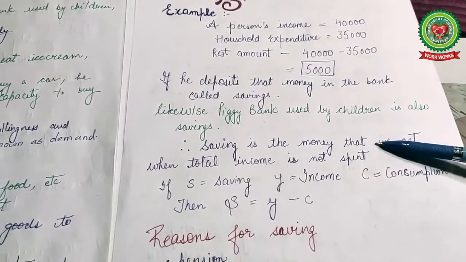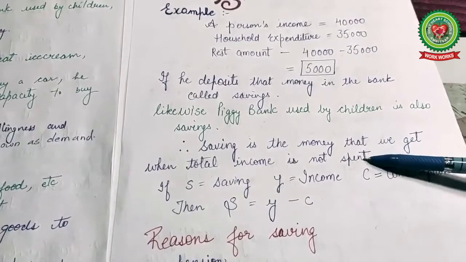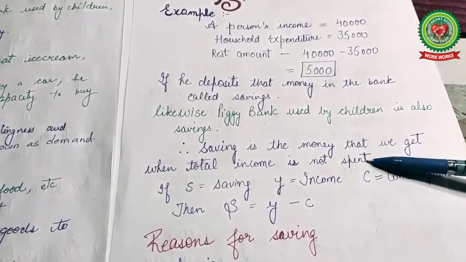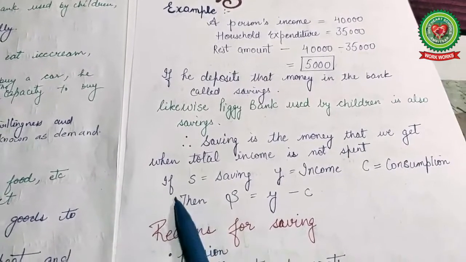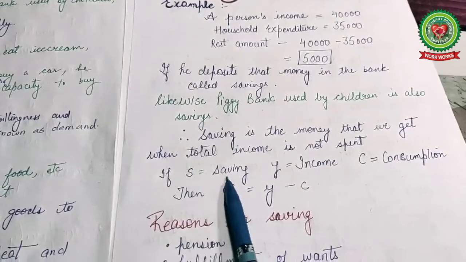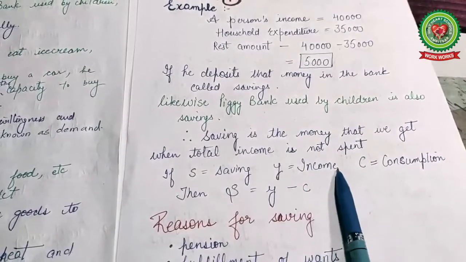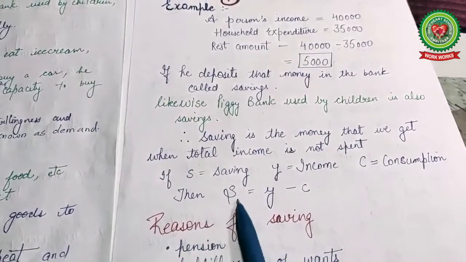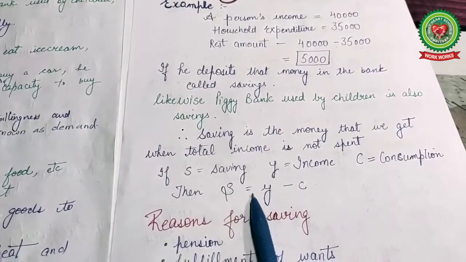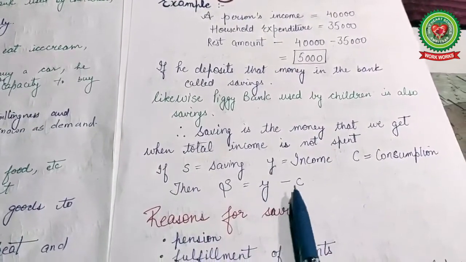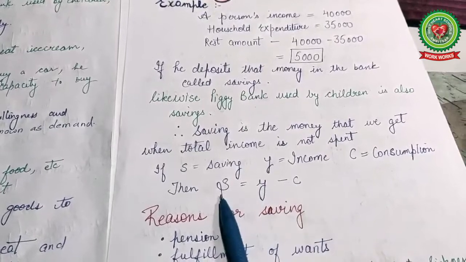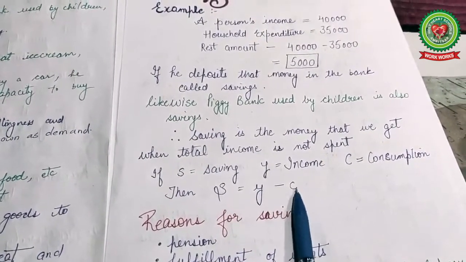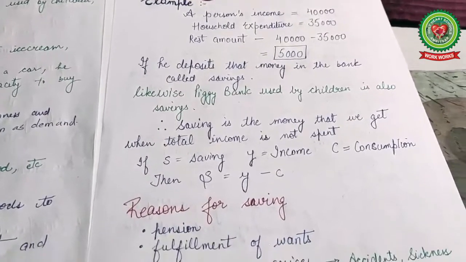So savings is money that we get when the total income is not spent. If S is denoted as saving, Y as income and C as consumption, then savings is equal to income minus consumption, means S equals Y minus C. So this is called savings.